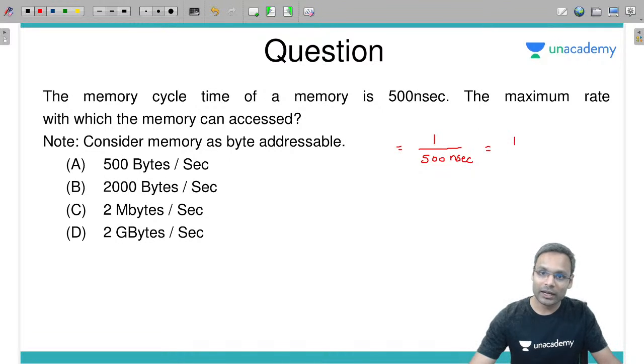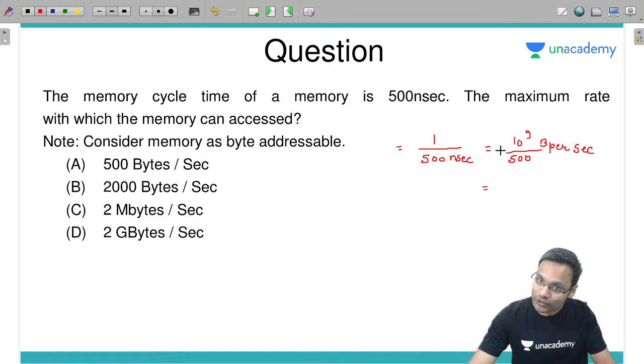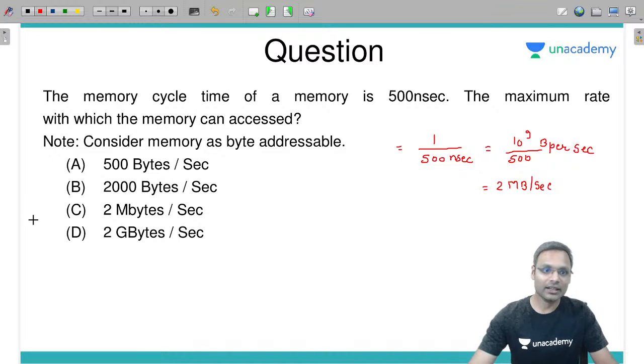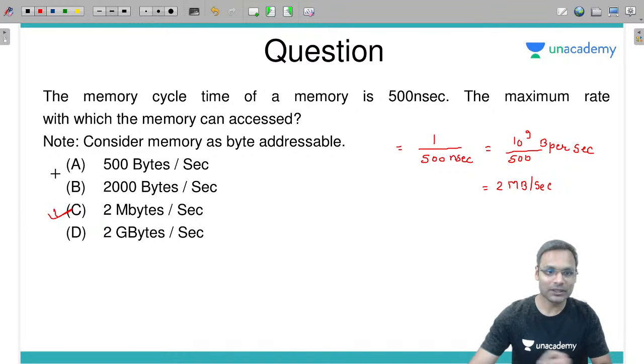Nanosecond will go up, becomes 10 to the power 9 divided by 500 per second. If memory is byte addressable, that means these many bytes per second can be accessed. If you want, you can take 1000 apart from here. So it will be 1000 divided by 500 into 10 to the power 6, which is megabytes per second. 2 megabyte per second. C option is correct.